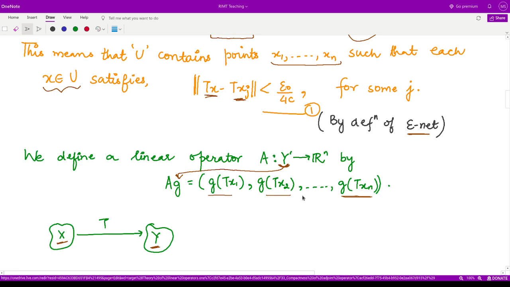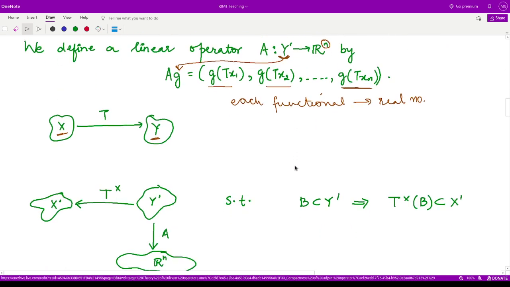It has n entries, and the result of each functional is a real number. Therefore, the mapping is well defined. We are defining A from Y dash to the space Rn.